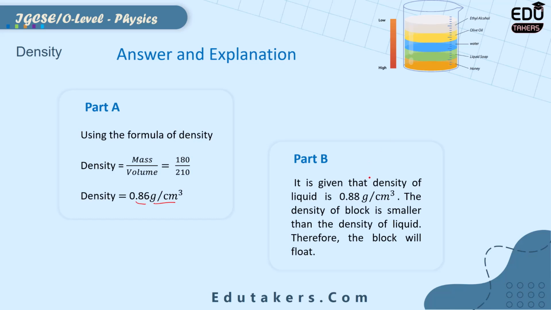In part B, you can see the density of the liquid is 0.88 gram per cubic centimeter. The density of the block is smaller than the density of liquid. When the density of the block is lesser than the density of liquid, of course, it will float. So here the wood block will float in the liquid because its density is smaller than the density of the liquid.